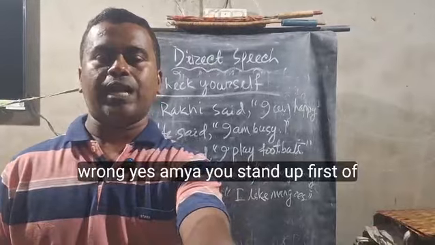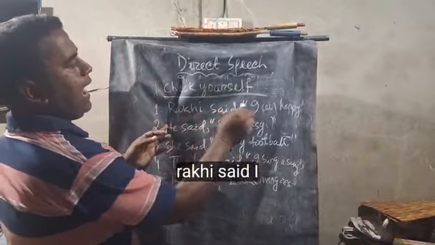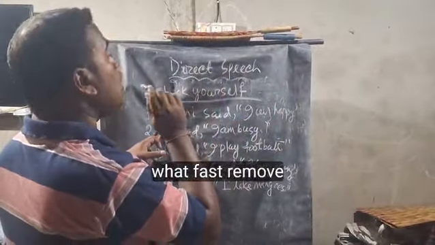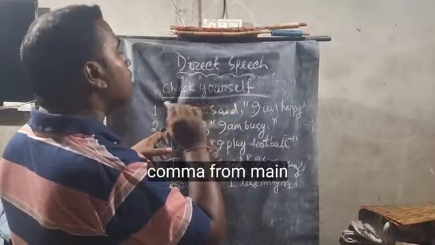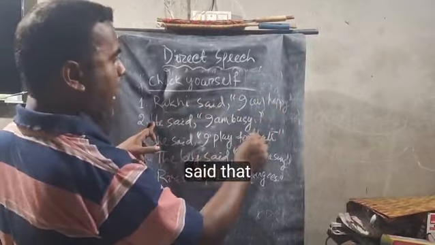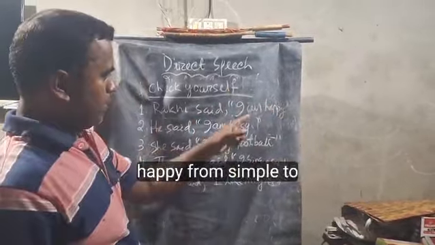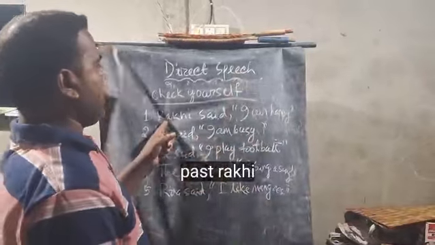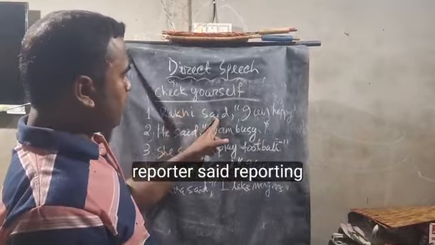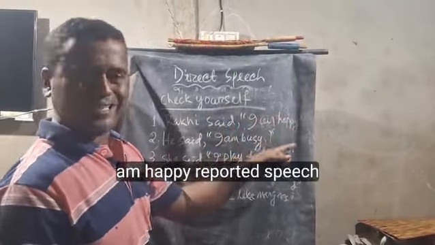Yes, Amyo, you stand up and say, Rakhi said, "I am happy." First, remove the comma from the main clause and subordinate clause. Rakhi said that she was happy. From simple present to past. Rakhi is the reporter, said is the reporting verb, and "I am happy" is the reported speech.